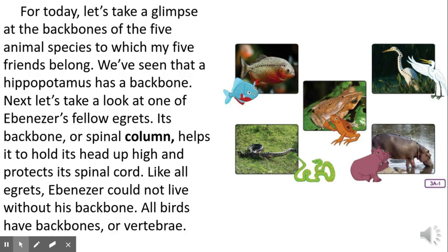For today, let's take a glimpse at the backbones of the 5 animal species to which my 5 friends belong. We've seen that a hippopotamus has a backbone. Next, let's take a look at one of Ebenezer's fellow egrets. Its backbone, or spinal column, helps it to hold its head up high and protect its spinal cord. Like all egrets, Ebenezer could not live without his backbone. All birds have backbones or vertebrae.